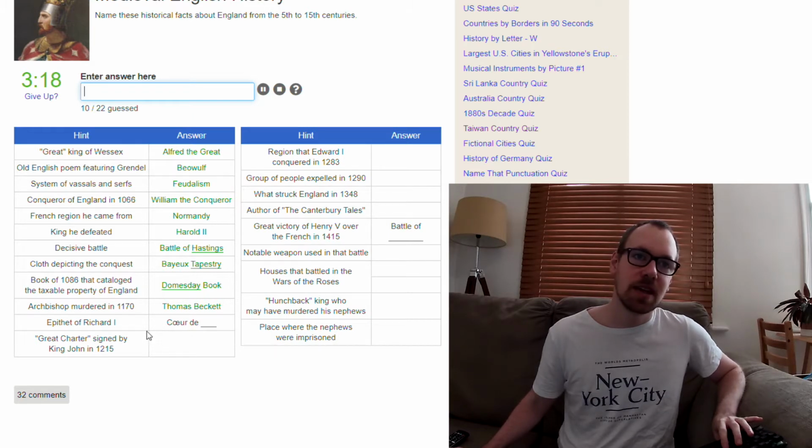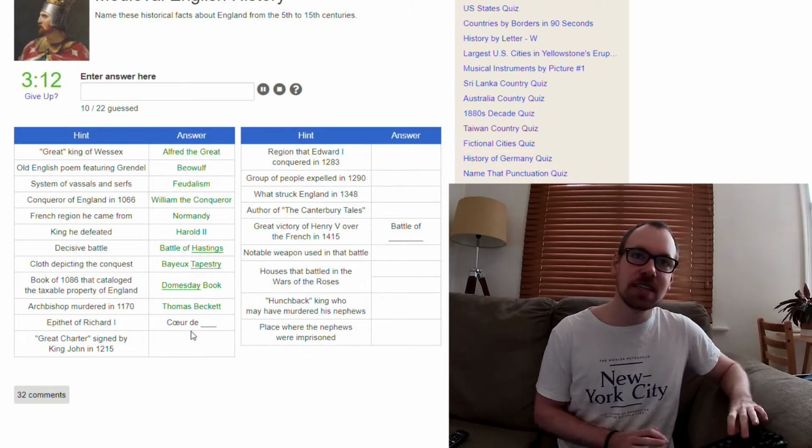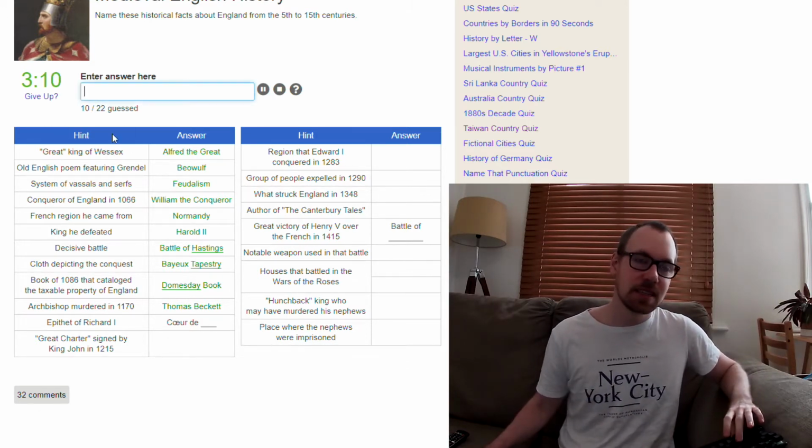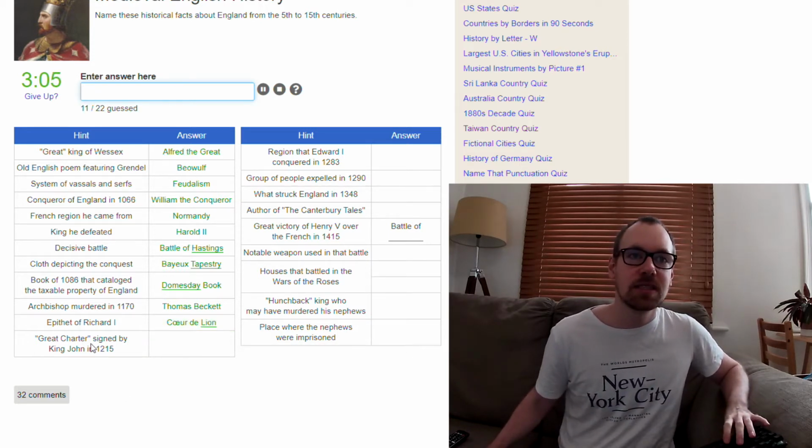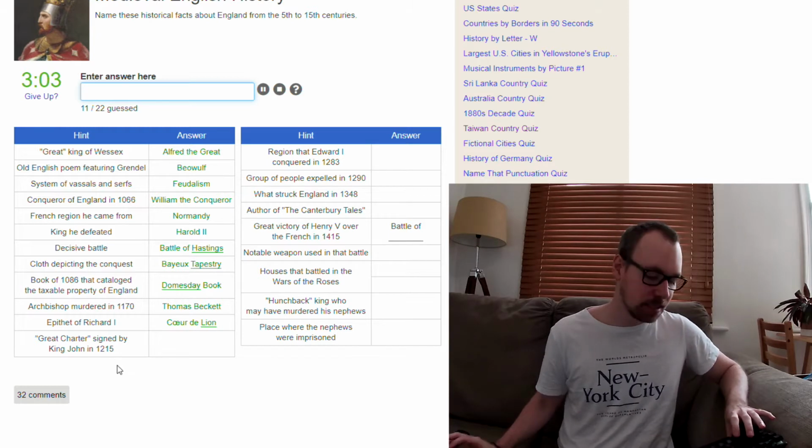Oh, this is Richard the Lionheart, but he spoke French, so it's Coeur de Lion. Is that how you say it in French? I believe it's spelled the same, lion. Great Charter signed by King John, that's the Magna Carta.